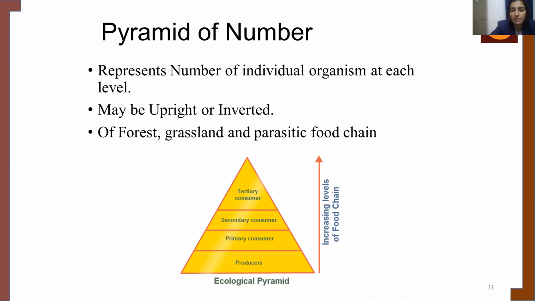One such example is shown in this figure. You can see the producers at the base, then the primary consumer, then the secondary consumer, then the tertiary consumer. It shows the number of individual organisms at each trophic level with the height decreasing. If you take an example of a simple food chain and connect it with this pyramid, you get a better understanding of it.